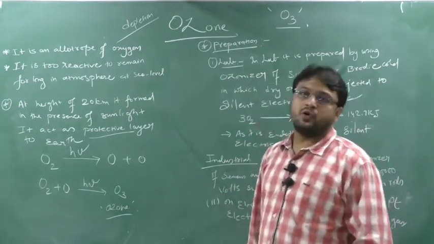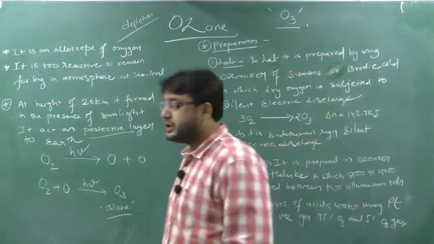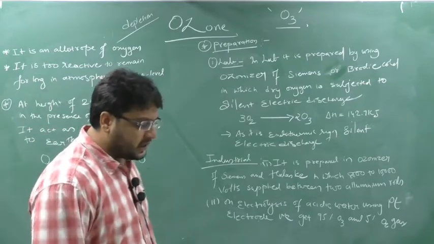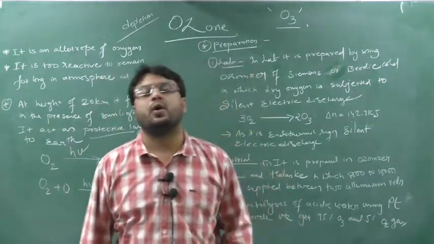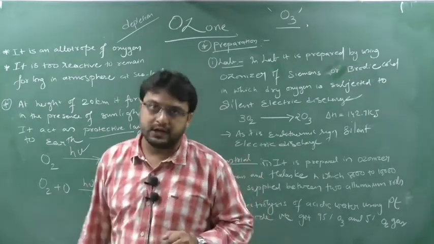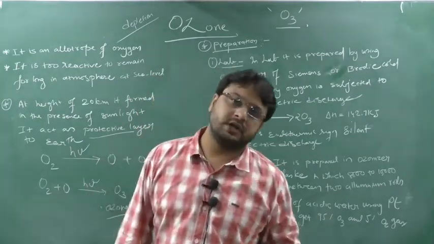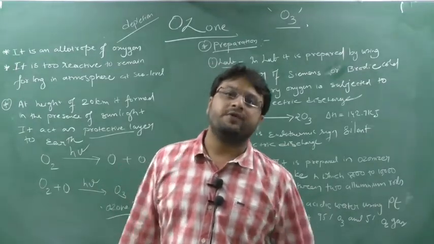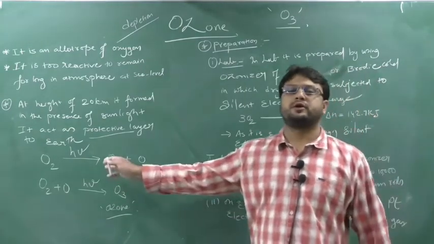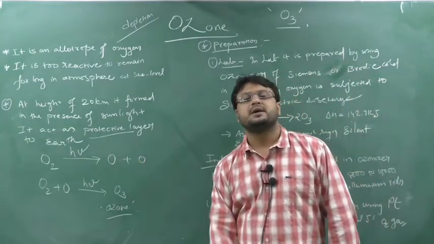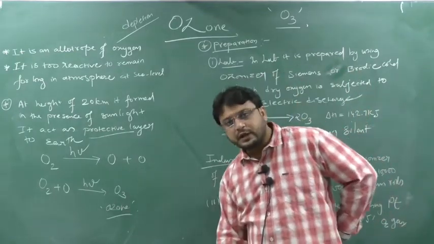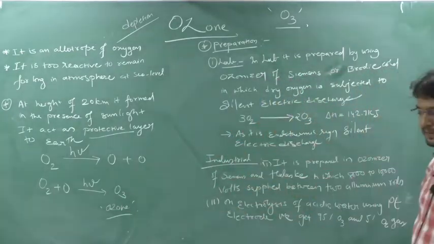So in this way ozone is generated naturally. How is ozone generated naturally? First, sunlight, that is h nu, falls on oxygen, and this oxygen gets decomposed. When oxygen is decomposed, it forms monoatomic oxygen. This monoatomic oxygen is a highly reactive species. It will further react with O2 and generate O3. Clear? So this is the natural preparation.